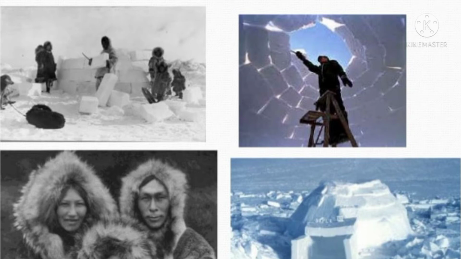They enter and exit through a tunnel. You can see picture students, they make the tunnel. The floor of the house is covered with thick skin and furs of animal. People in frozen region depend on animals for everything.